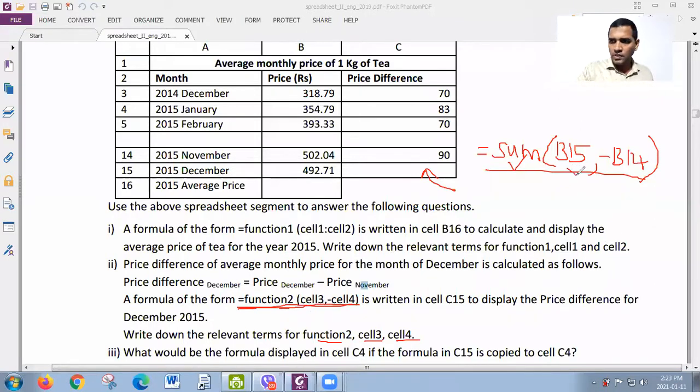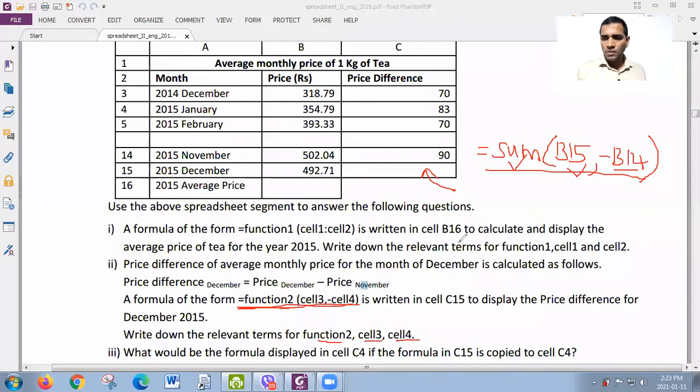Yes, I have B15, that is my cell 3. Then comma there, minus there. Yes, I have these too. So it suits. Then cell 4, which means another cell. Here I have B14. So it exactly fits that particular format, right?